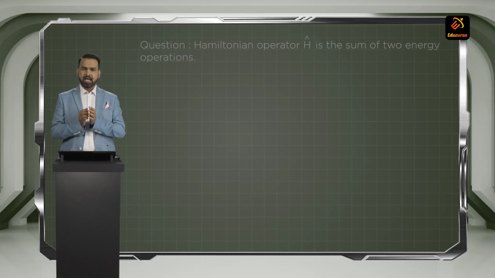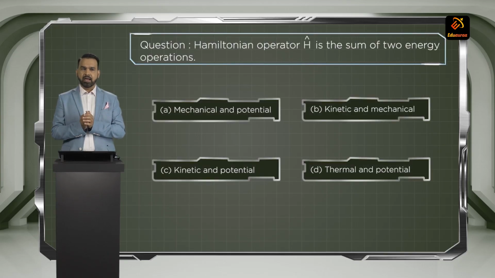Next question. The Hamiltonian operator H is the sum of two energy operators. Which are the two energy operators? That is kinetic energy and potential energy. The Hamiltonian operator is the sum of kinetic and potential energy, that is choice C.